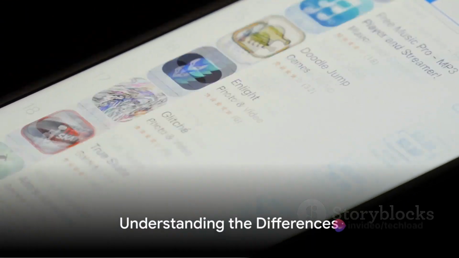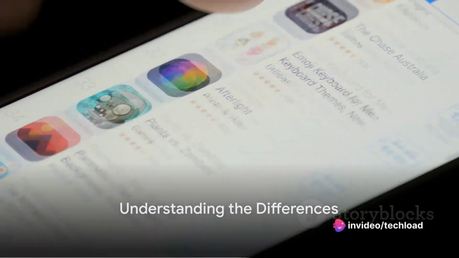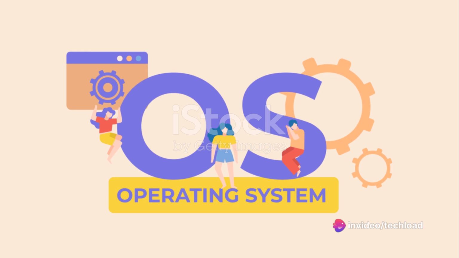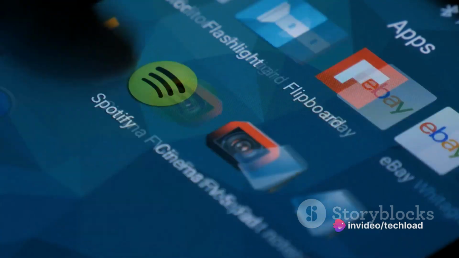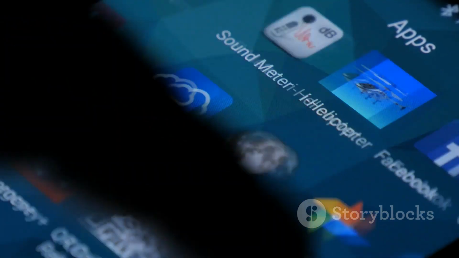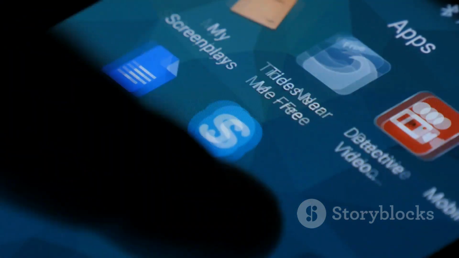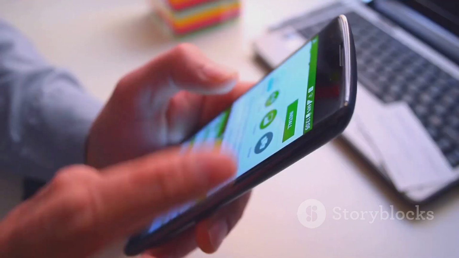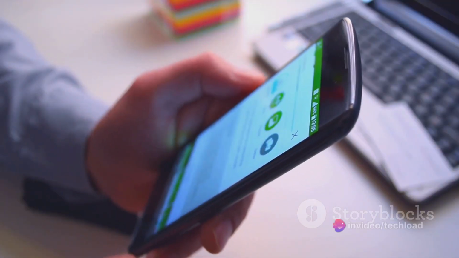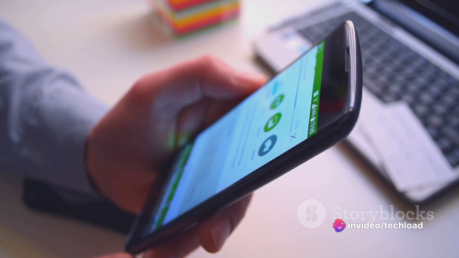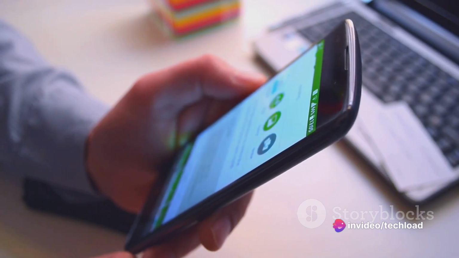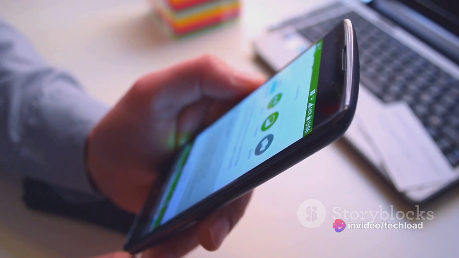Have you ever wondered why you can't install an APK file on an iPhone? The answer lies in the fundamental differences between iOS and APK. These two terms represent two distinct mobile operating systems. iOS is developed by Apple and used exclusively on iPhones, while APK is a file format used to distribute and install applications on Android devices.